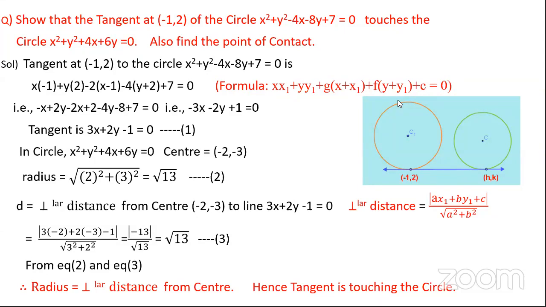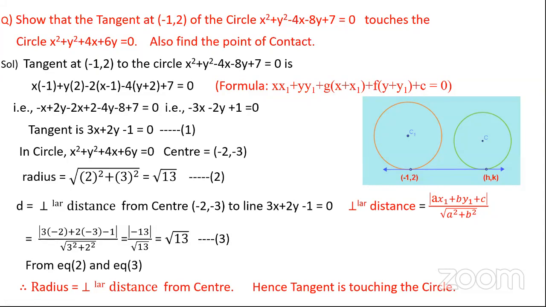Yeah, last class. That problem is actually: prove that the tangent at 3 comma minus 2 of the circle x square plus y square is equal to 13 touches the other circle, and also find the point of contact. I thought this question is similar to this. Yeah, it is similar. So please tell them the method.